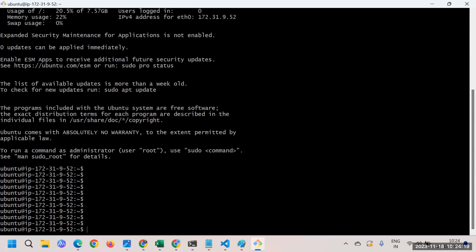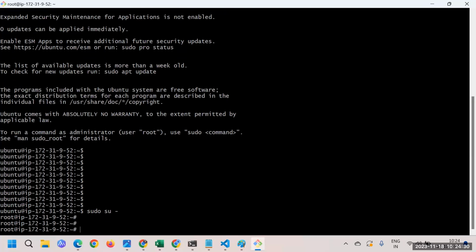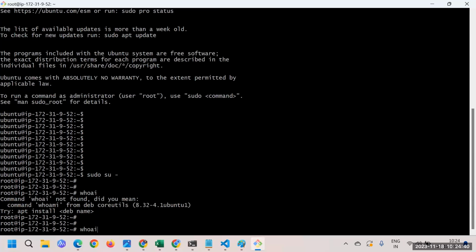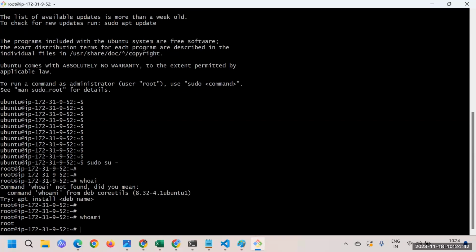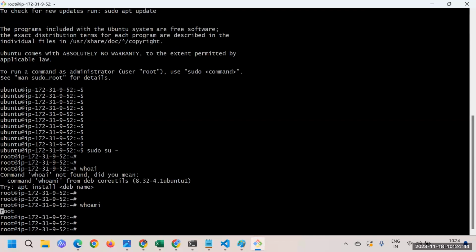It doesn't really matter. Whichever user you are logged in with, you can start writing things over there. For just having some extra privileges, I'll switch myself to the root user. You can start with the Ubuntu user; there's no issue with that. So at this moment, whoami, I'm logged in with the root user. Okay, great. So from here onwards, I can start writing the script.